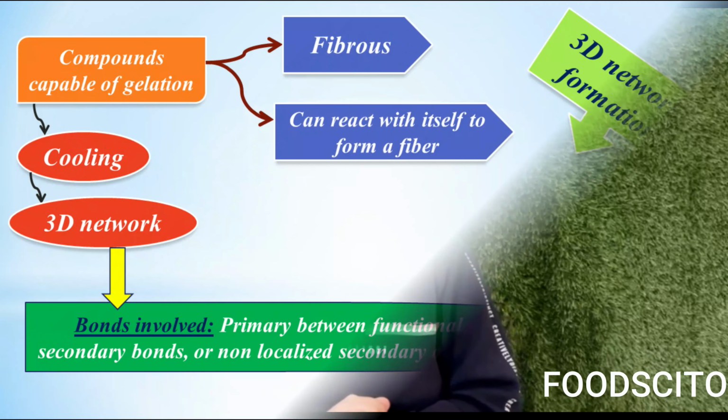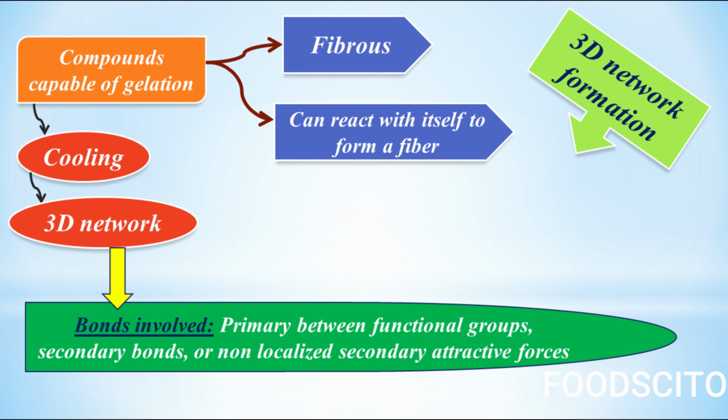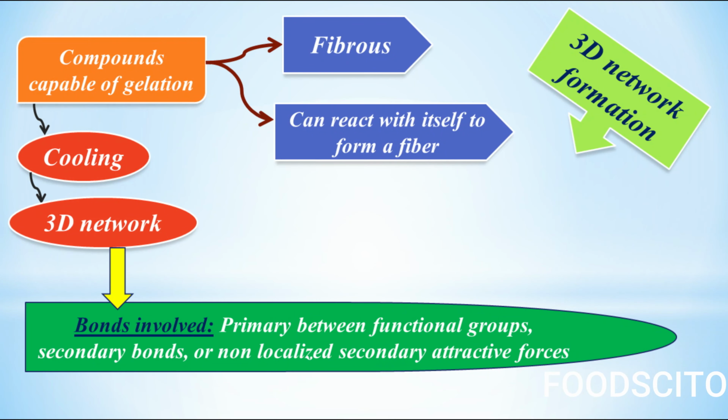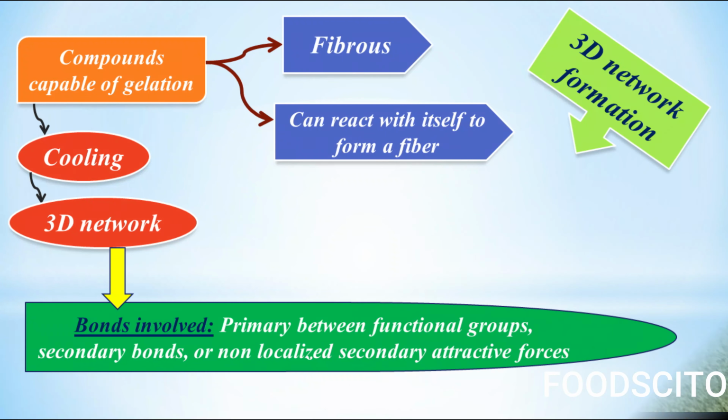Now let's talk about the second one, that is 3D network formation. This theory postulates that compounds which are capable of gelation are either fibrous in nature or they can react with themselves to form a fiber. On cooling, these fibrous structures form a 3D network. Now the question arises, how does this 3D network sustain? So there are a number of bonds involved, for example primary bonds, some secondary bonds and some non-localized interactions. So let's discuss each of them.